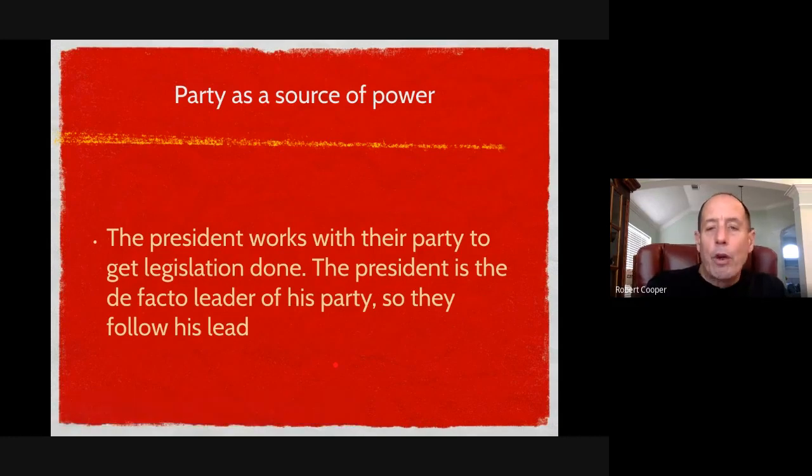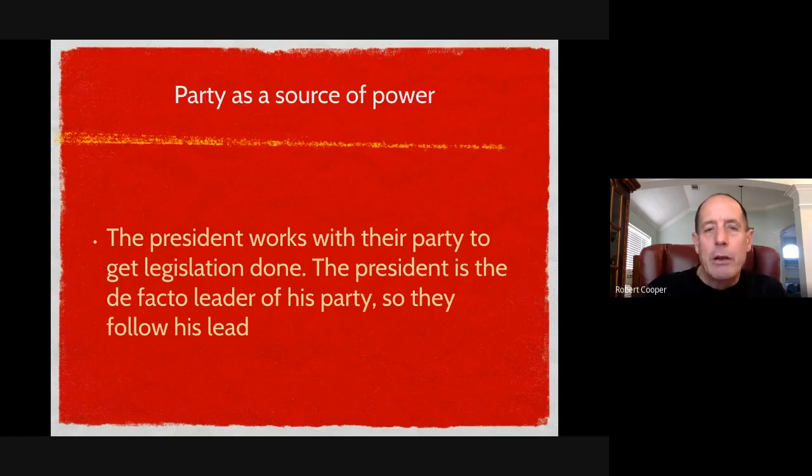The president works with their party to get legislation done. So the president, pretty much whoever the president is, when it was Barack Obama, the Democrats were going to do whatever Barack Obama said. When it was George Bush, the Republicans do whatever George Bush said. Now it's Donald Trump, they're going to do whatever Donald Trump says. Now, if they control both houses of Congress, that makes the president very, very powerful. Right now, they don't control the House of Representatives. So the Democrats have a say in every single bill because you need both houses to vote on it, to agree to a bill for it to become a law.